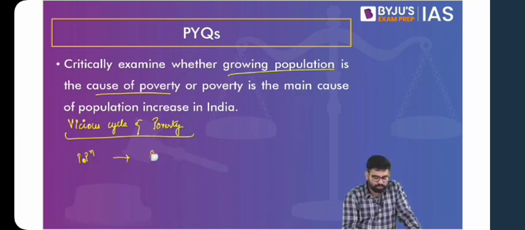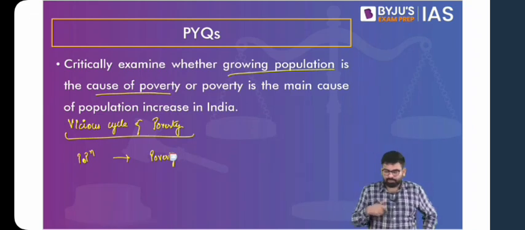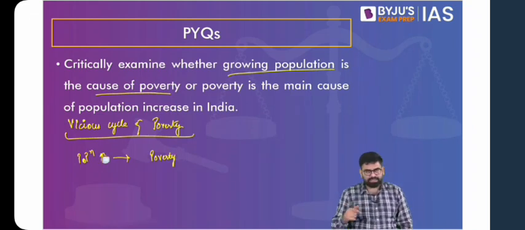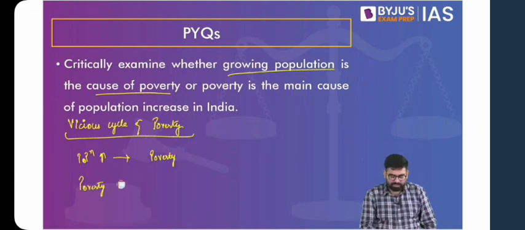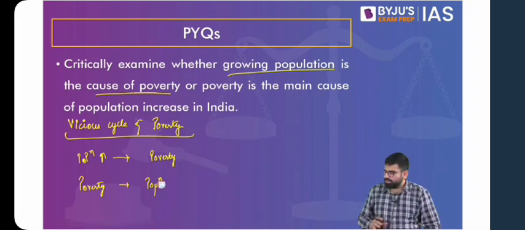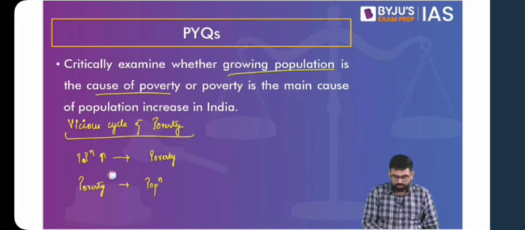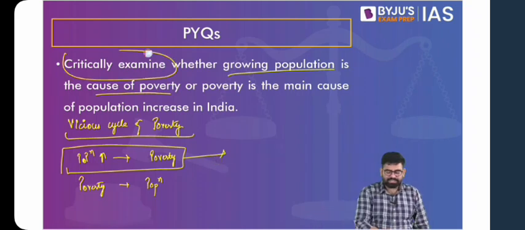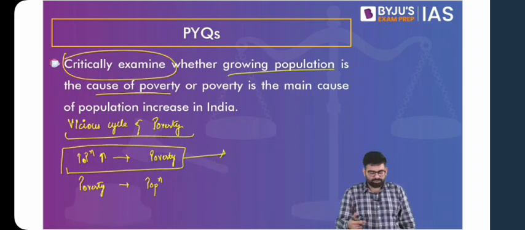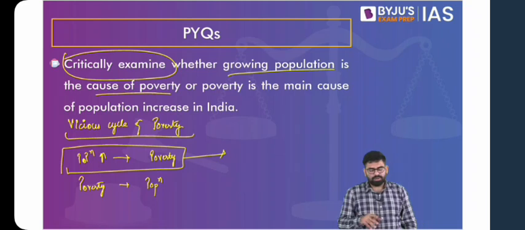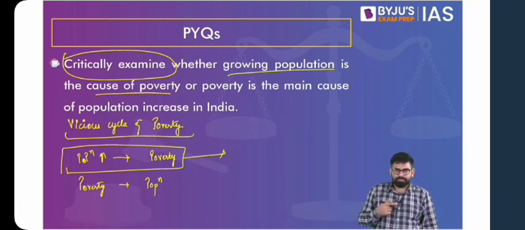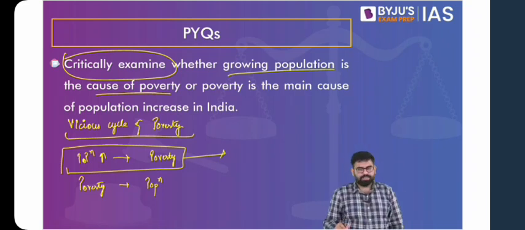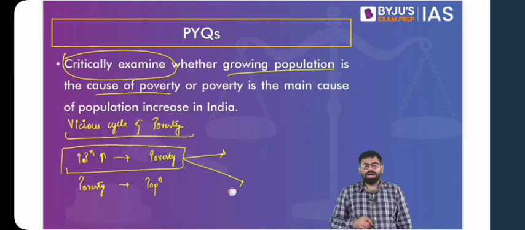And again, you see that we have to critically examine the statement. Anyways, they have given both the dimensions with respect to population growth and poverty in the question itself, but we also have to critically examine. When we critically examine, one thing we have to see is how population growth leads to poverty, and also how it is not a necessary factor. Two, how poverty leads to population growth and why it need not necessarily be the case. So think about this question first, that it has given two dimensions and we have to critically examine. We have to look at both the facets of these arguments, right? Do not miss out on this, because this forms an important part of the question.